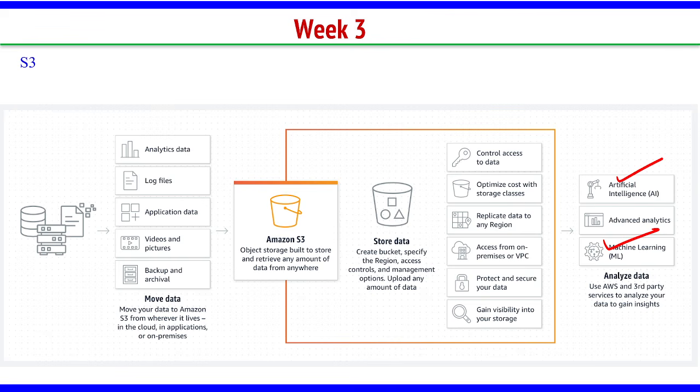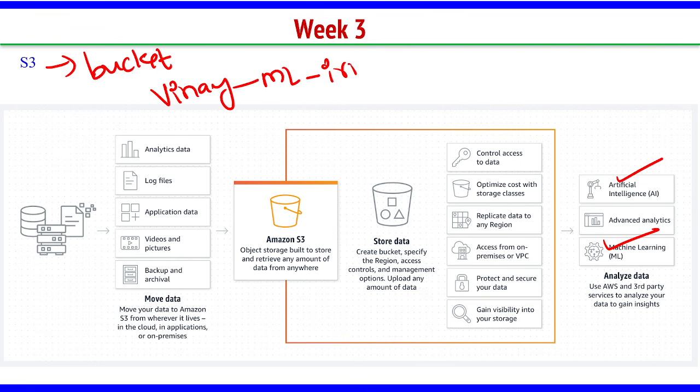So S3 is like a storage space. In S3, you have to create buckets, and each bucket needs a unique name. Let's say I will name my bucket Vinay underscore ML underscore iris data set. In this bucket I will store my iris data set CSV file, and later using other services I will play with this file.